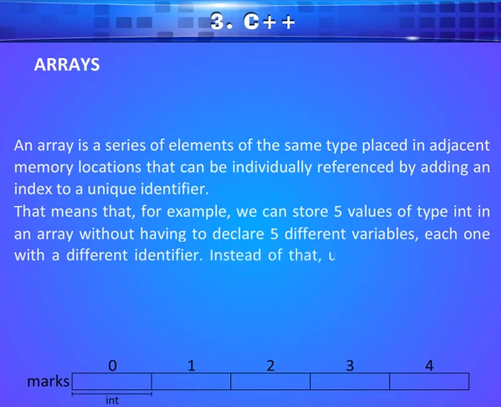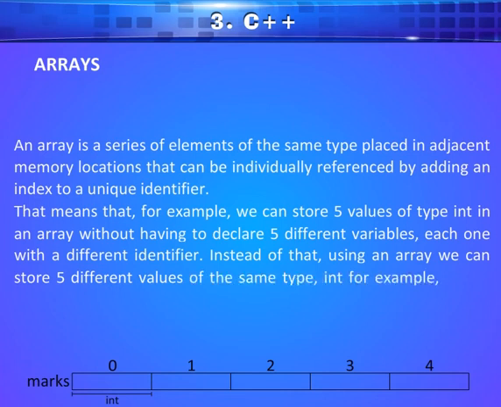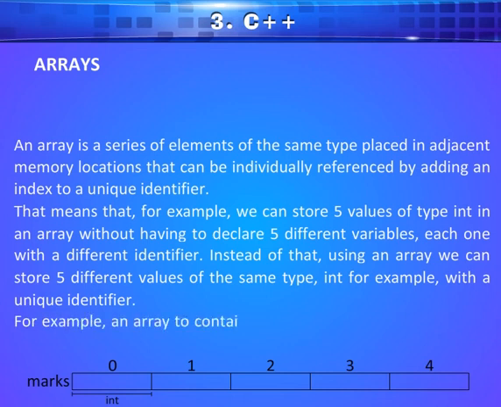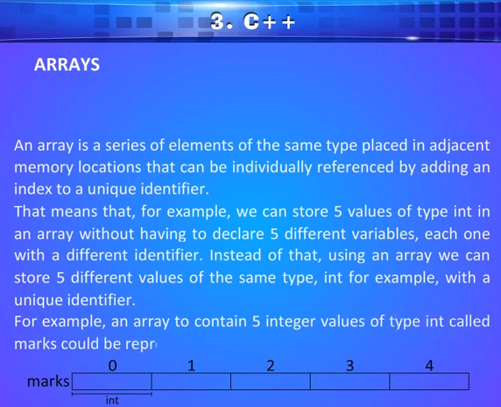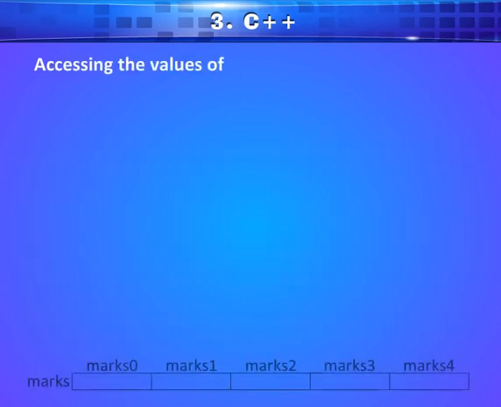Instead of that, using an array, we can store 5 different values of the same type, int for example, with a unique identifier. For example, an array to contain 5 integer values of type int called marks could be represented like this. Accessing the values of an array.